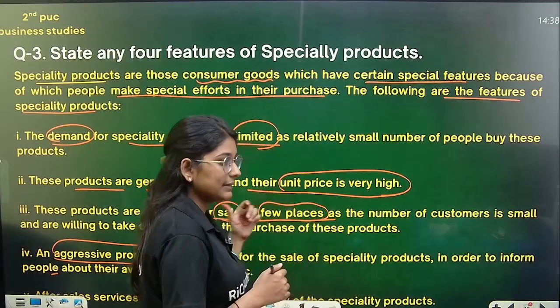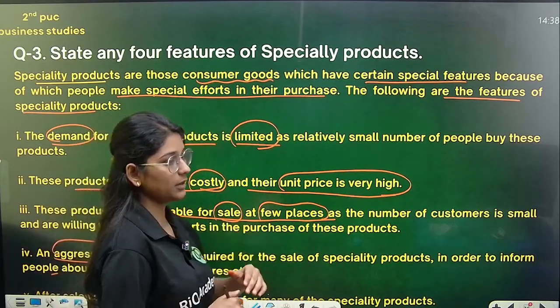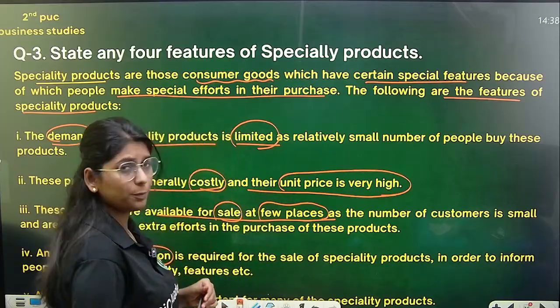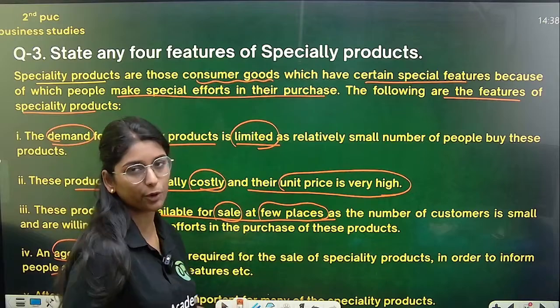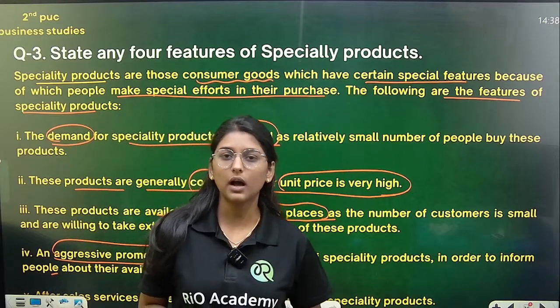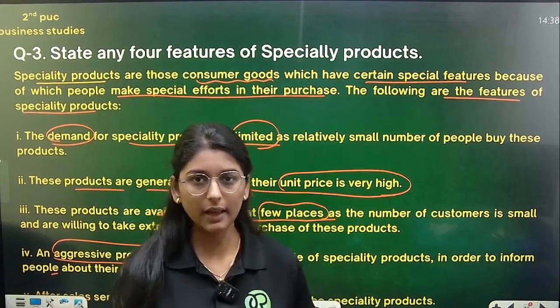And the next third one is what? The sale will be what? At a very few places. And then you can see aggressive promotion is required for the specialty products. So these all are what? Are the features of specialty products.